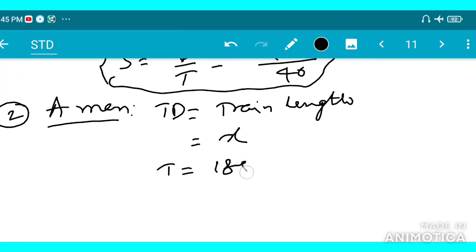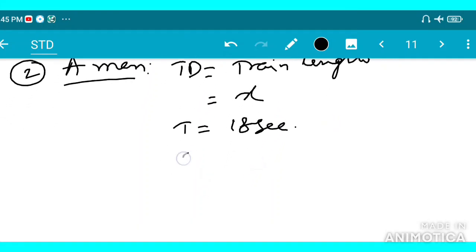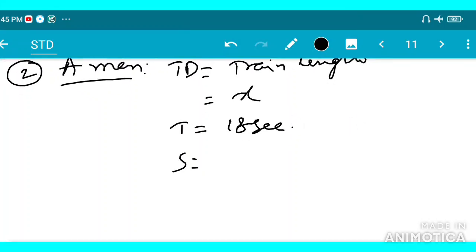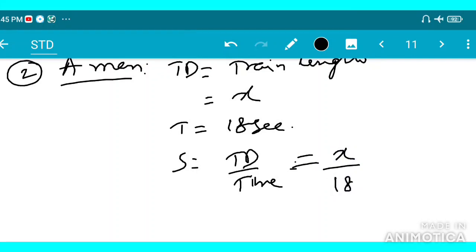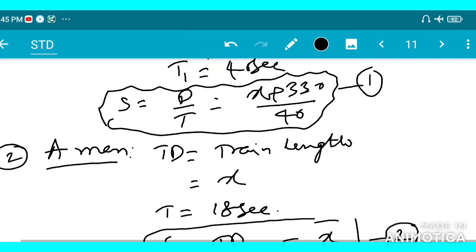So speed is total distance upon time: the distance is x and the time is 18 seconds. This is the case of the man. This is equation number 2 and this is equation number 1.